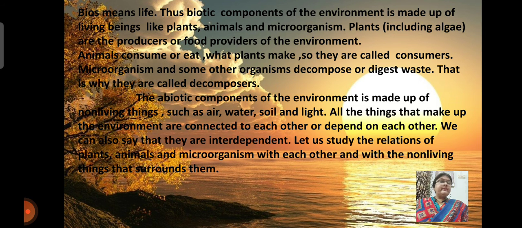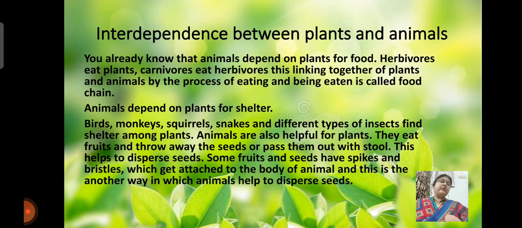All the things that make up the environment are connected to each other and, you can say, dependent on each other. We can also say that they are interdependent. Let us study the relationship between plants, animals and microorganisms with each other and with the non-living things that surround them. First, we will discuss the interdependence between plants and animals.